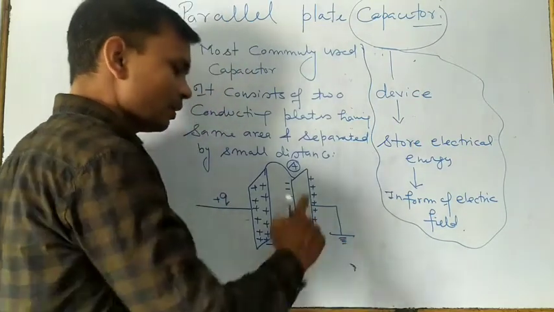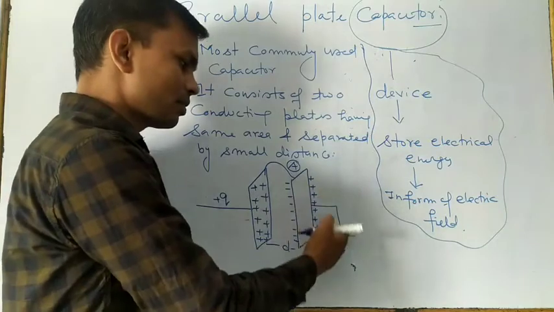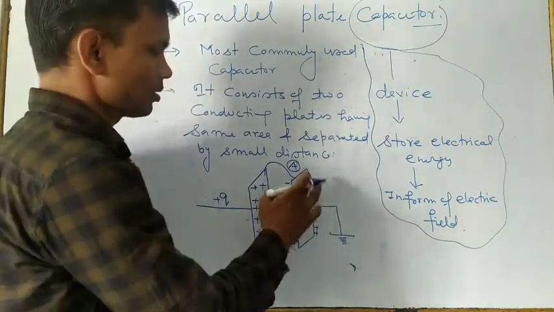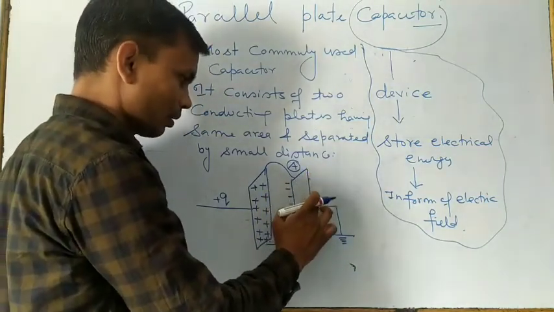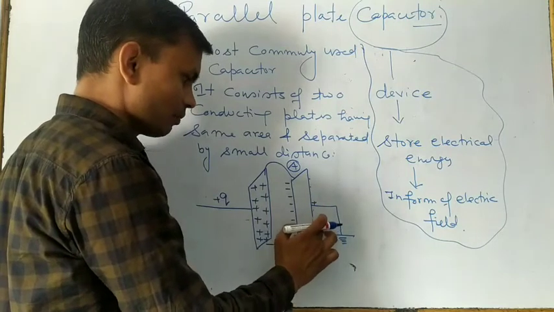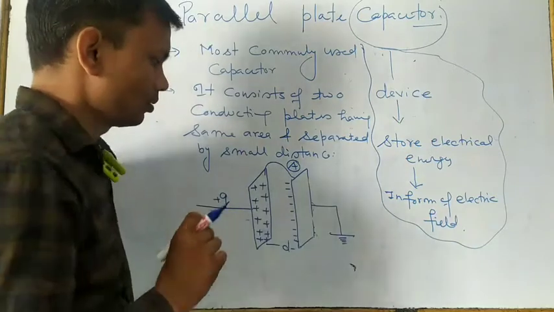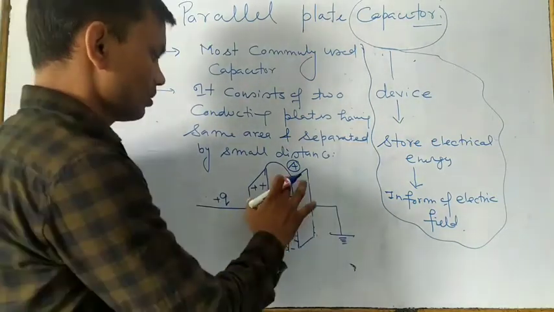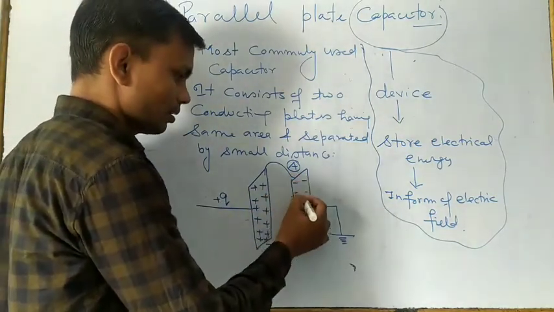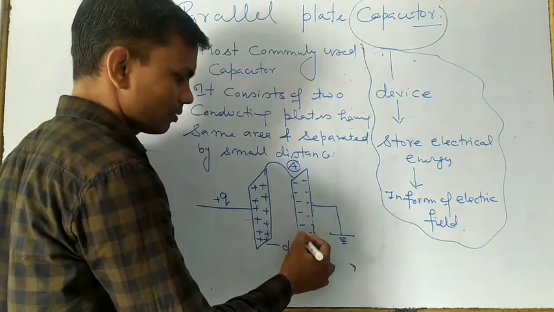All the positive charges go into the earth. So this plate has only negative charges.